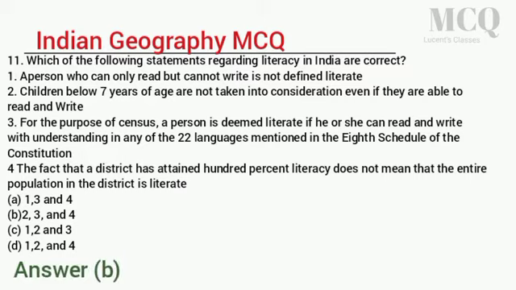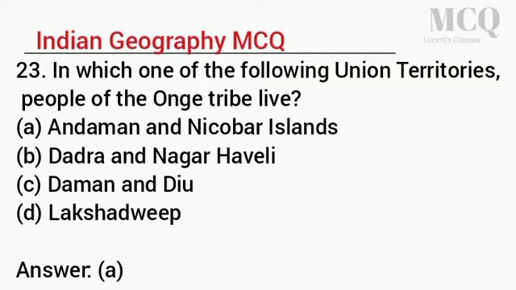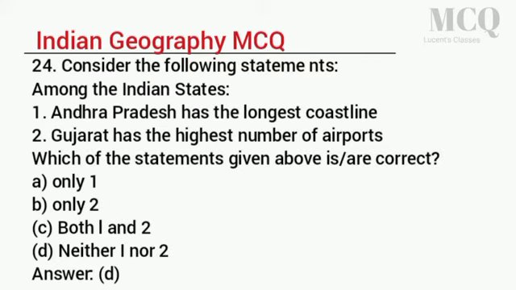23. In which one of the following union territories do people of the Onge tribe live? A. Andaman and Nicobar Islands. B. Dadra and Nagar Haveli. C. Daman and Diu. D. Lakshadweep. Answer A. 24. Consider the following statements. Among the Indian states, 1. Andhra Pradesh has the longest coastline. 2. Gujarat has the highest number of airports. Which of the statements given above are correct? A. Only 1. B. Only 2. C. Both 1 and 2. D. Neither 1 nor 2.